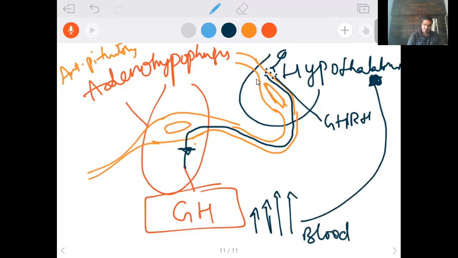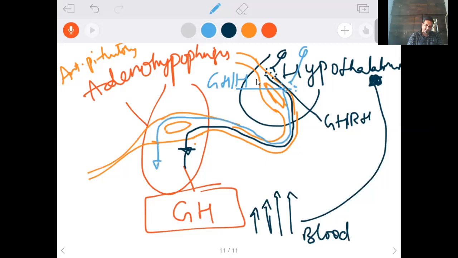Then some more neurons secrete a particular hormone called GHIH, growth hormone inhibiting hormone. This growth hormone inhibiting hormone travels through the capillaries of the hypothalamus, the blood vessel, and the capillaries of the adenohypophysis.